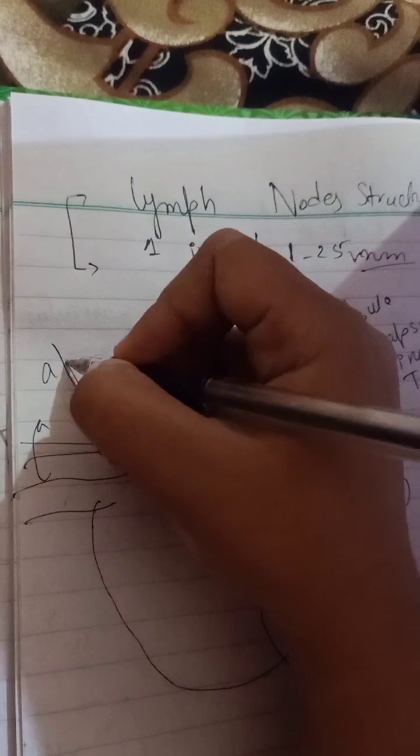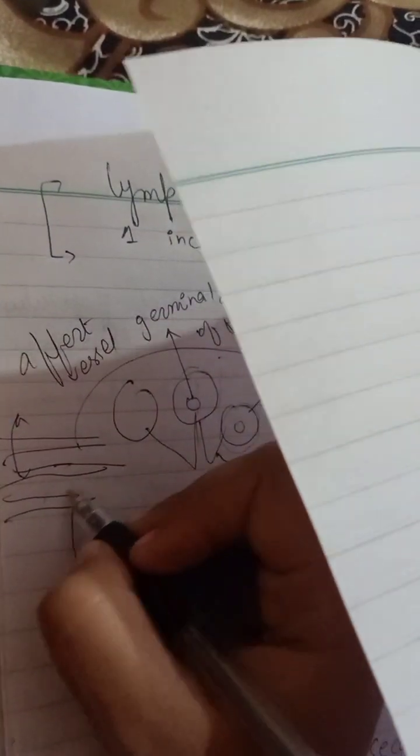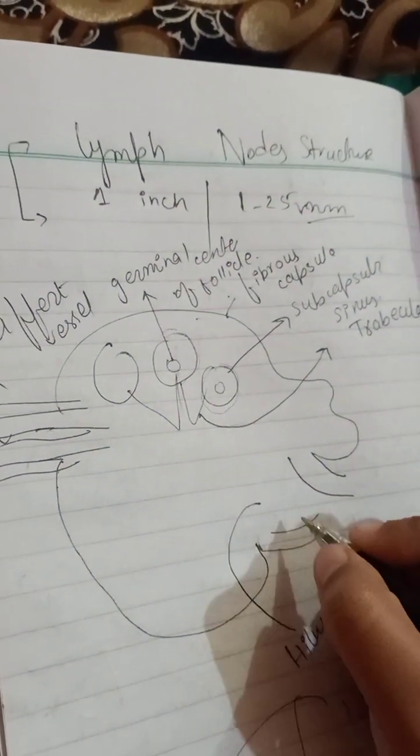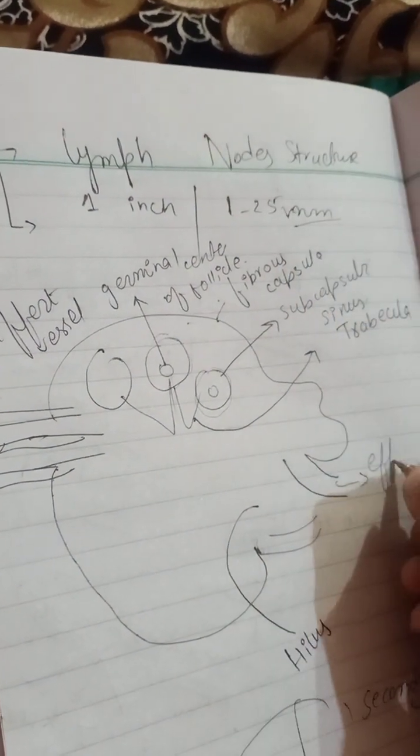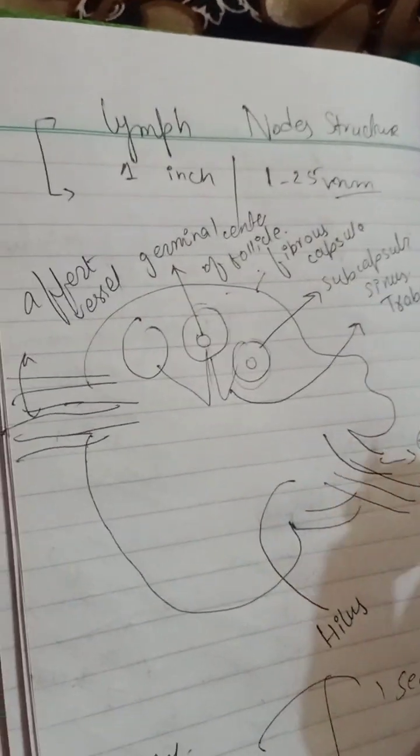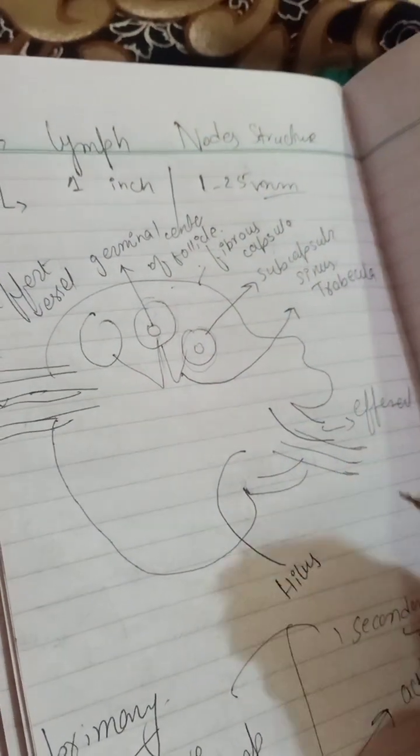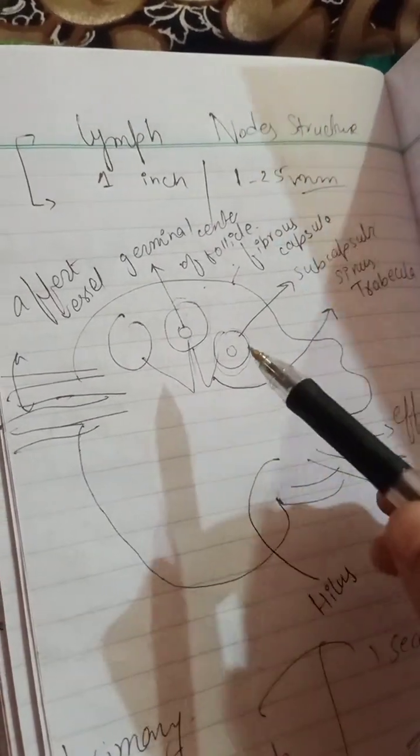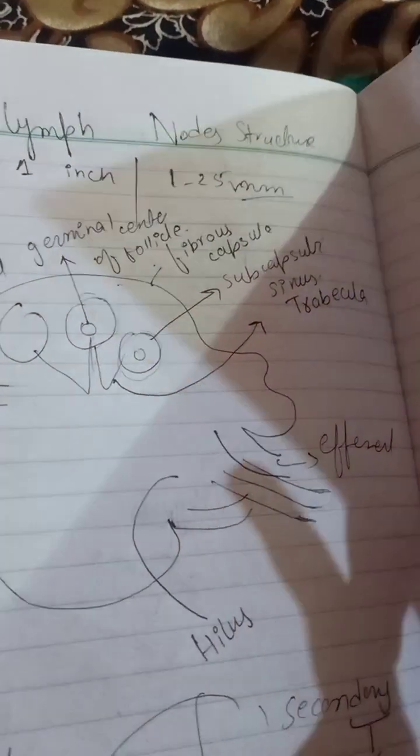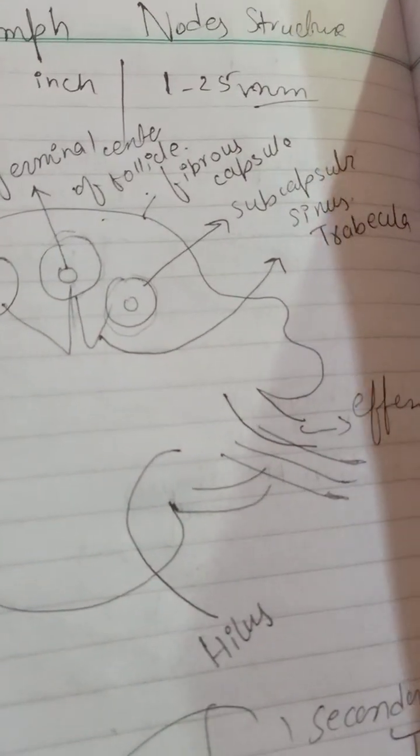This is the afferent vessel, through which the lymph moves forward, and this is the hilus, and this is the efferent, where the lymph moves further into the ducts for filtration, and this filtration occurs in the lymph node. I want to tell you that in the subcapsular sinuses, the lymphocytes are present.